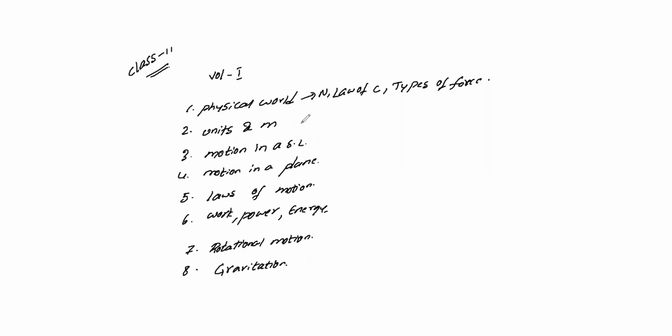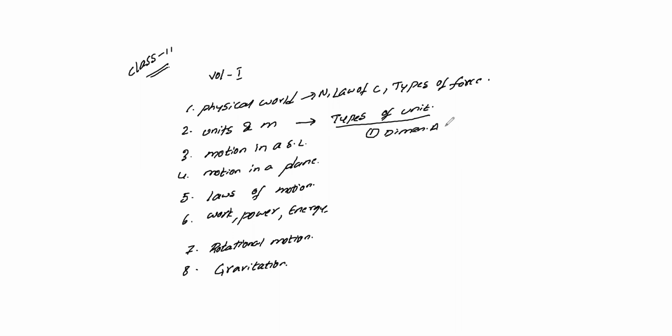Let's see units and measurement. In this chapter, you are going to discuss two basic structures, types of units. After that, there is one more thing called dimension analysis.